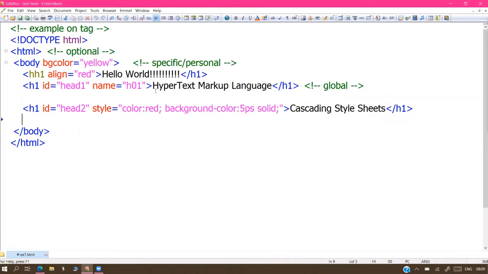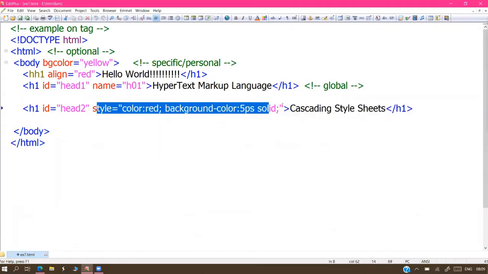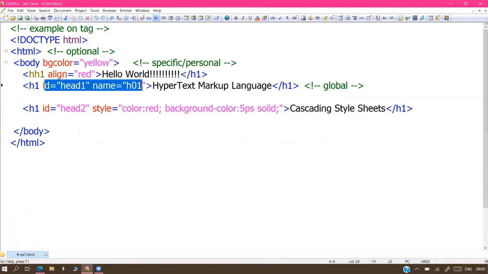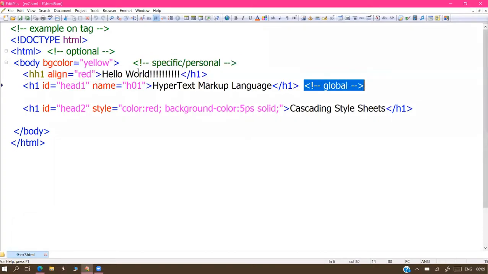Here we covered three types of attributes. Two categories: HTML attributes is one category, CSS attributes is another. In HTML attributes, again, three types we covered: specific attributes, global attributes, and optional attributes. And one more model is also there. It's called event attributes.